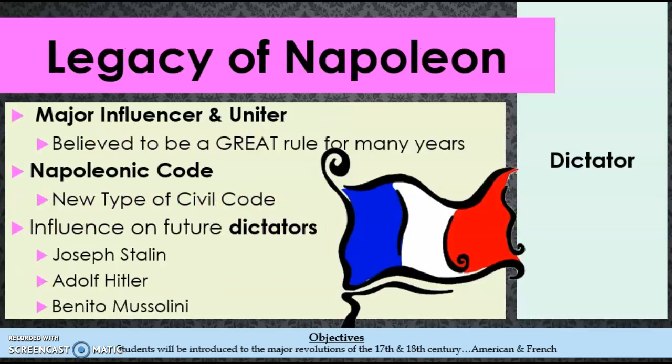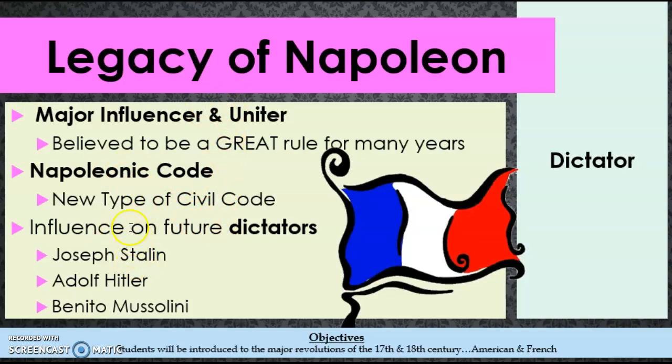However, even with all of this, he did a lot of good. He was a major influencer and uniter. He used his powers and his abilities to unite the French people, to get them all together, and to bring back the French after years of terror and killing and destruction and corruption. He established this Napoleonic Code, which many of its laws are still used today. It was a very good set of codes that helped gain civil connection and give peace.